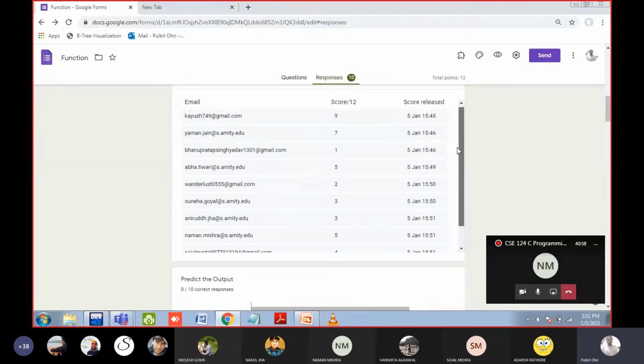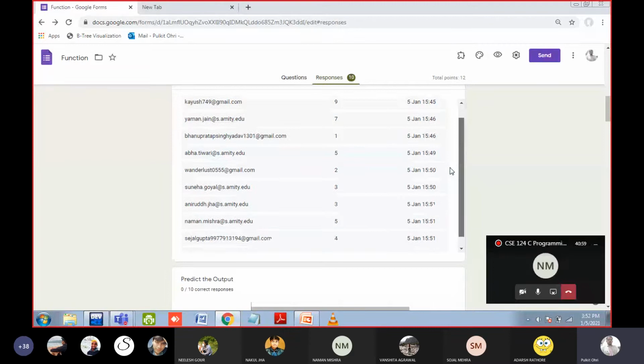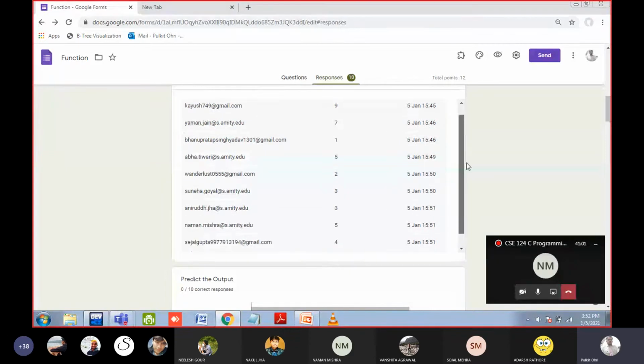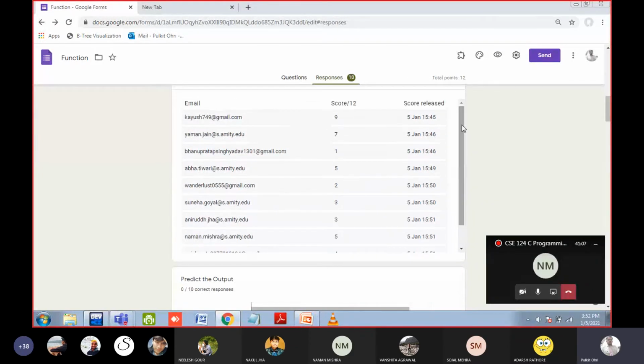No one got 10 marks. Answers are not shown to you. Okay, we will discuss it. But yes, you can check which questions are wrong. You can execute the code in the compiler also, if you have time and want to check. But I will wait for around 5 to 6 minutes. Then we will start discussing the quiz. Around 20 to 25 students should submit the quiz now.